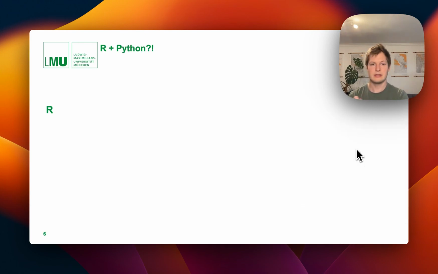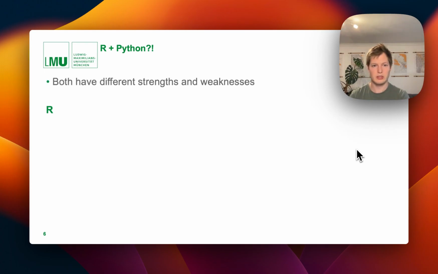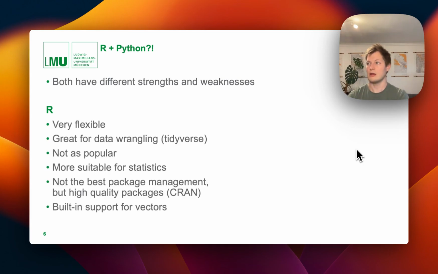So let's look at this. I think in my mind, both languages have some different strengths and weaknesses. They really go well hand in hand. If you look at R here, I think the benefits are that it's really quite flexible. It is really, really useful for data wrangling. So if you're quickly working with data, the tidyverse is, in my opinion, still the most ergonomic way of doing this, the quickest way of wrangling around data, transforming it.